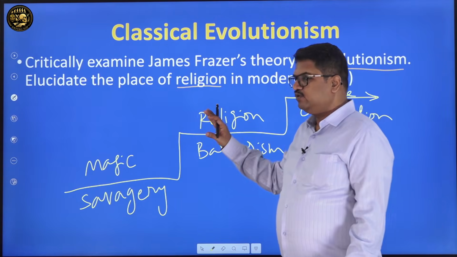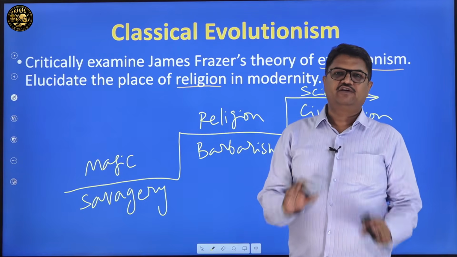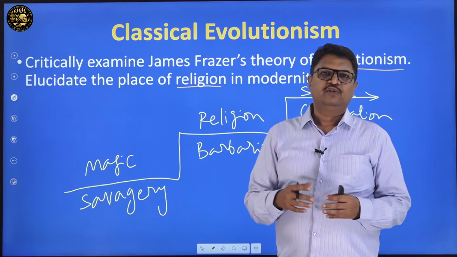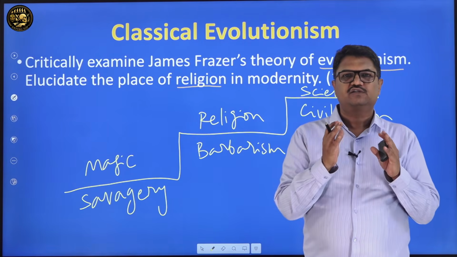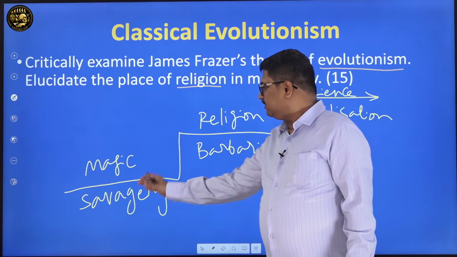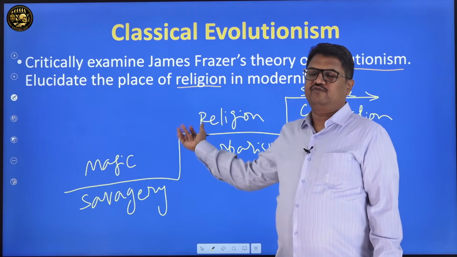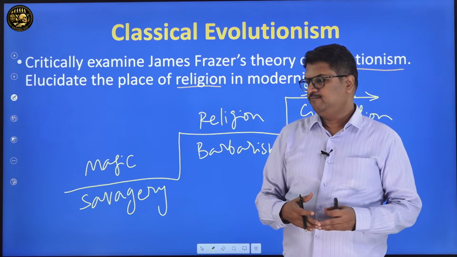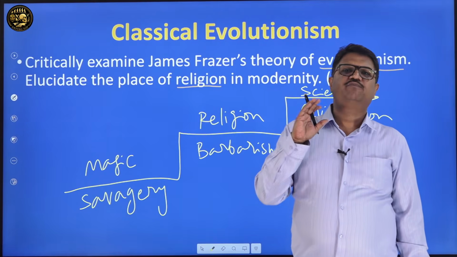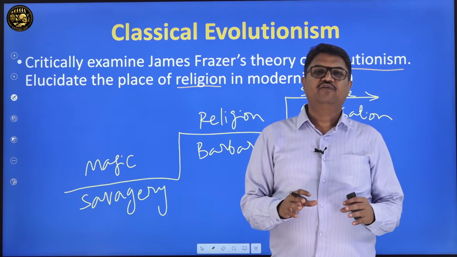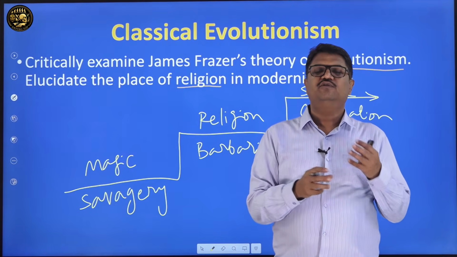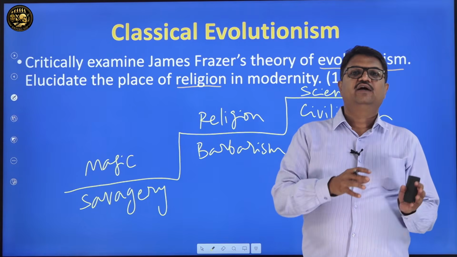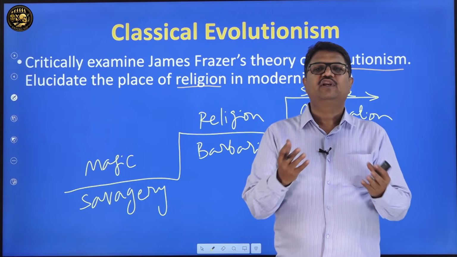You have to elaborate this point in great detail to fit that 15 marker space, word limit as well as time limit. The second part is to be discussed anyhow; I am only discussing the first part. In the first part, you next have to write what is the basis for this, how and why people followed magic. People followed magic in savagery because in savagery man believed that he could control the elements, the spirits and souls. Through magical rites and performances you can control how to make life better.